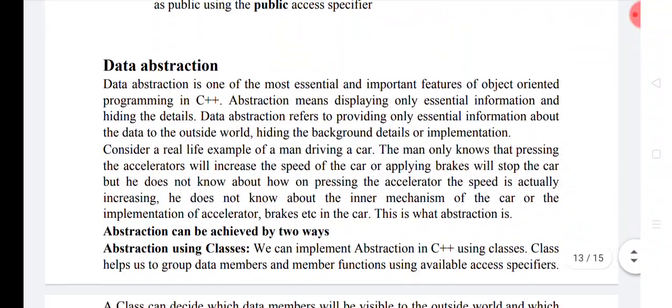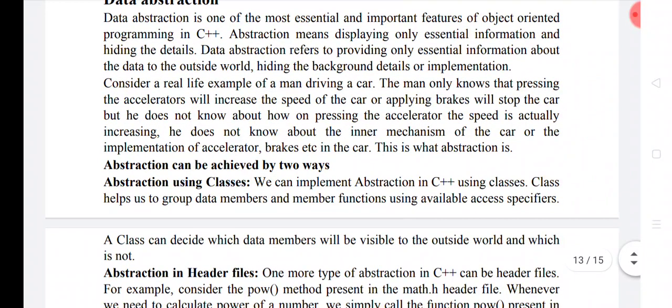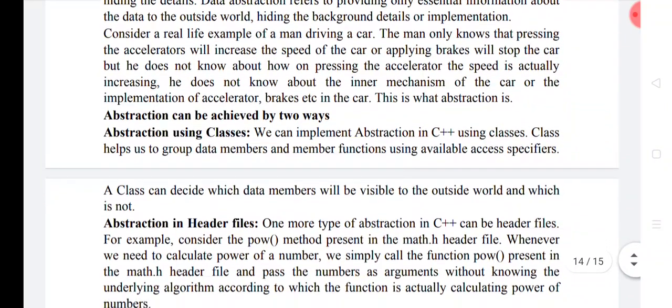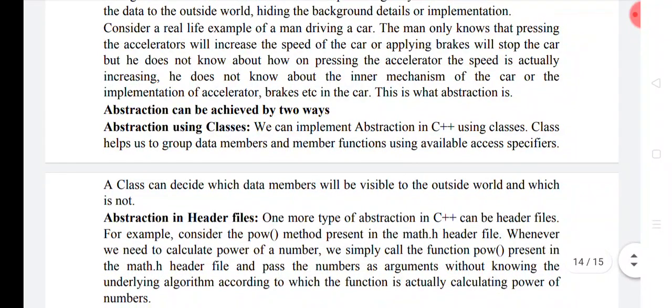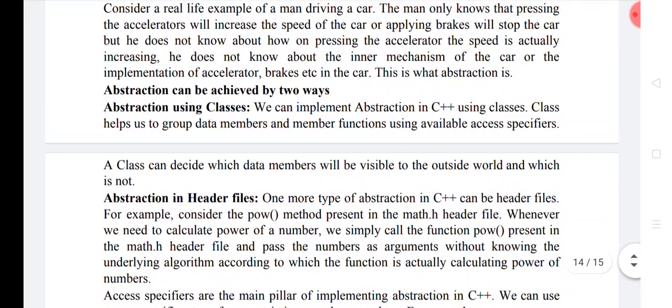Data abstraction is another important, essential feature in object oriented programming, which means displaying only the essential information and hiding the details. So data abstraction refers to providing only essential information about the data to the outside world, and it hides the background details or the implementation. You can consider the example of a television or a radio. In radio you are listening to the voice, you are getting the data, but how that signal is converted into voice, or how it is converted into that particular format, is hidden from the user. So that is known as abstraction.